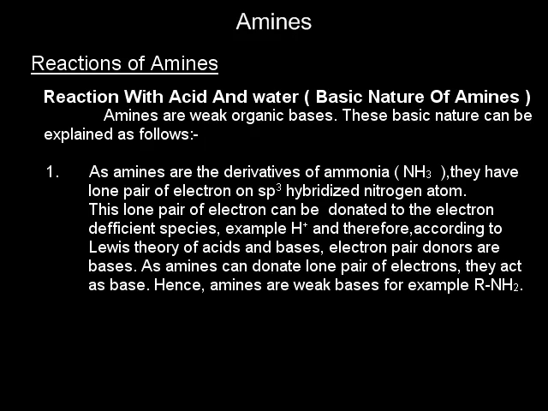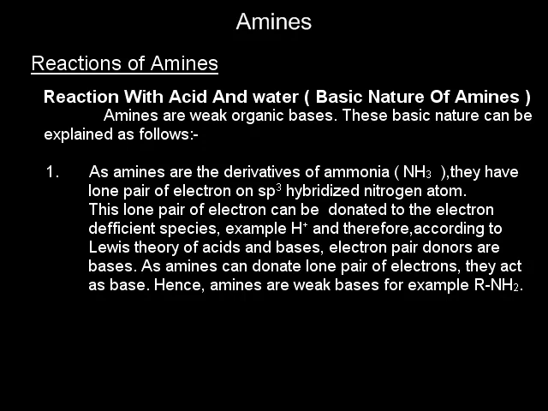Number 1. As amines are the derivatives of ammonia, they have a lone pair of electrons on the nitrogen atom due to sp3 hybridization. This lone pair of electrons can be donated to an electron deficient species, for example H+, and therefore, according to Lewis's theory of acids and bases, electron pair donors are bases.